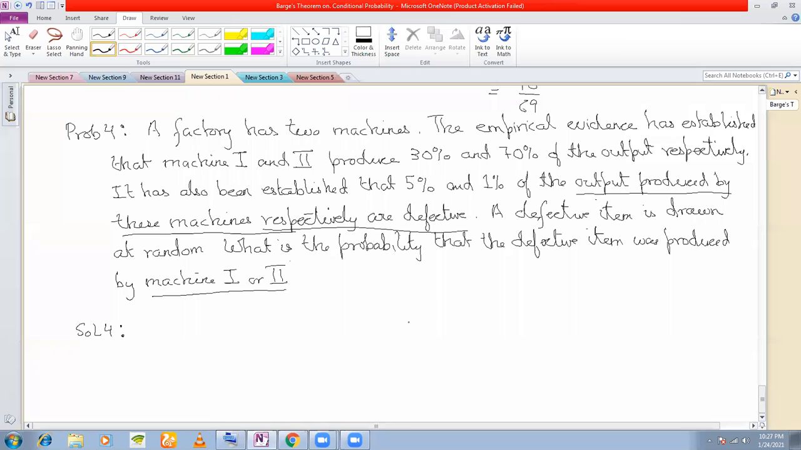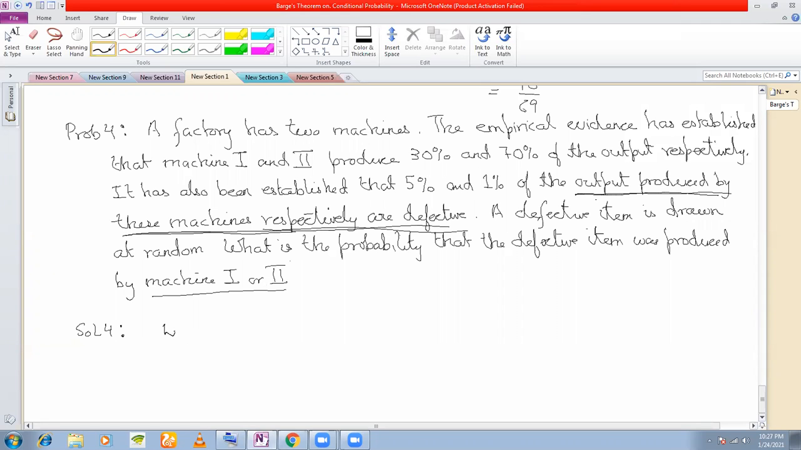A factory has two machines. The empirical evidence has established that machine 1 and machine 2 produce 30% and 70% of the output respectively. It has been established that 5% and 1% of the output produced by these machines are defective. That means this is our given event, that the output produced by a machine is defective.